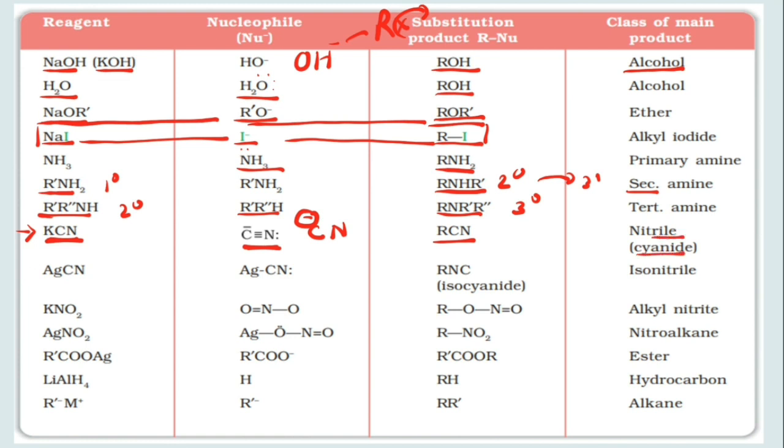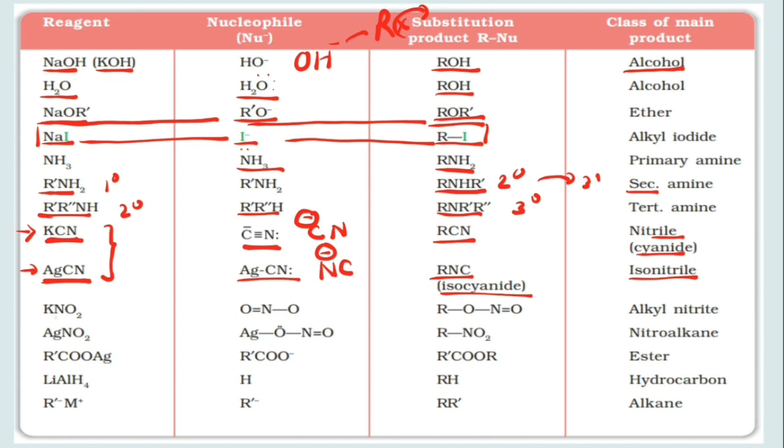But if we take AgCN, then the nucleophile is AgCN, or we can say NC negative, and here isocyanides will be formed or isonitriles will be formed. Now why this is happening, we will discuss in a short while.